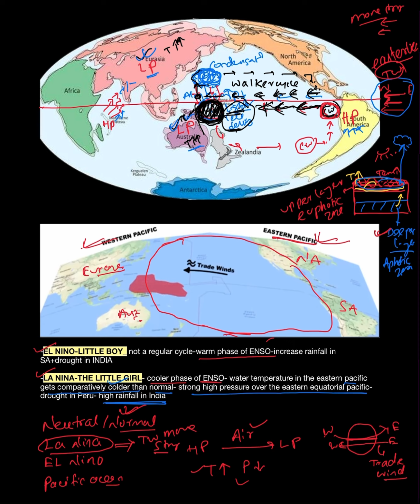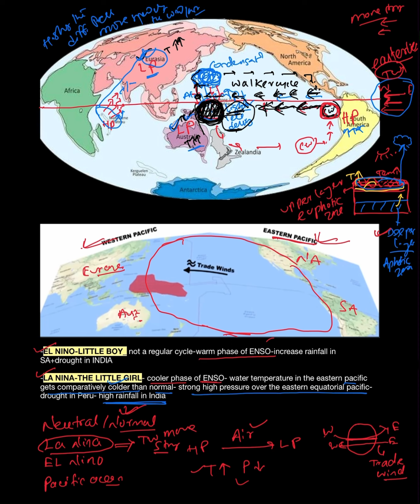If more low pressure is created, the difference in pressure between the Australian landmass and the Eurasian landmass will be greater. And the higher the pressure difference, the higher the speed of the wind or air.